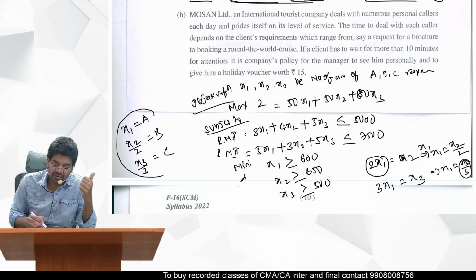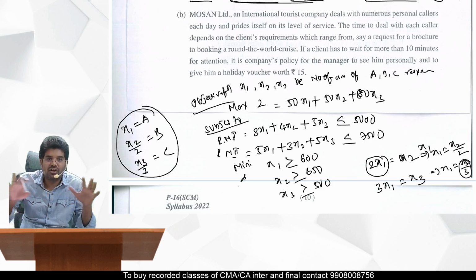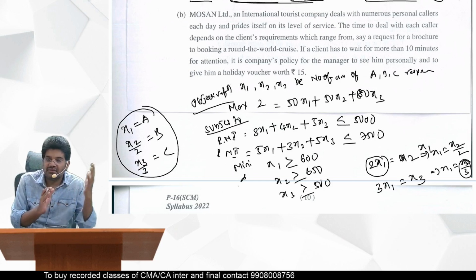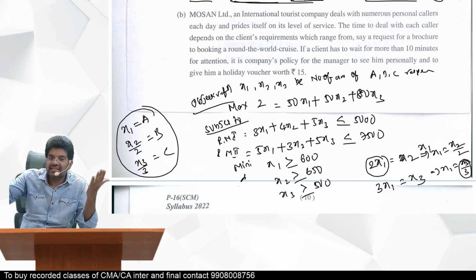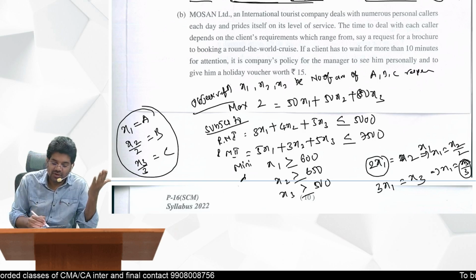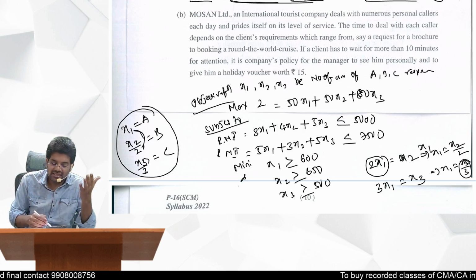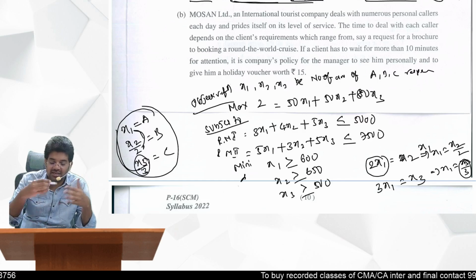This is the time required. It is not the same for all of them. Time is not the same. It is not 1, 1, 1. In fact, this one takes exactly twice. So when you compare with x1 here, this one is half, because twice means it is half. Here he will take three times of this, which means this is exactly 1/3 of that. So that is how I am expressing this one.